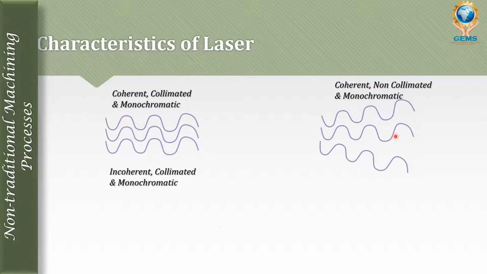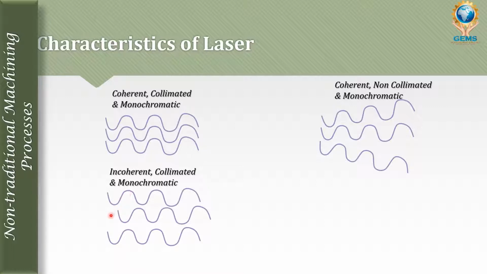Next, third: incoherent, collimated, monochromatic. This is an example of incoherent, collimated and monochromatic. Now you can see the three waves have different properties.